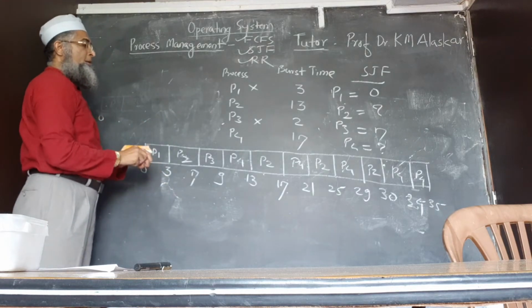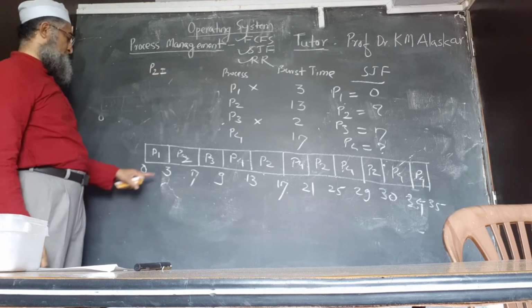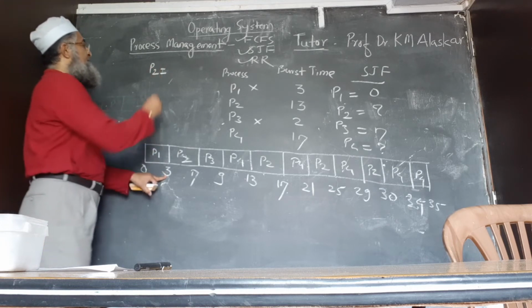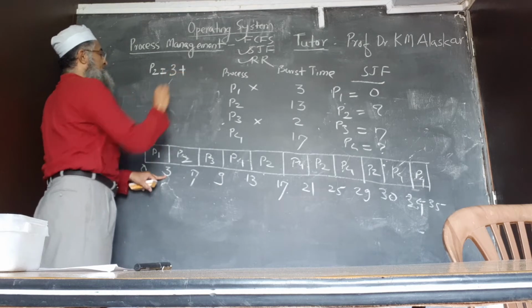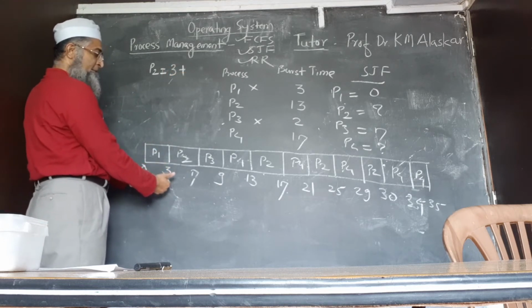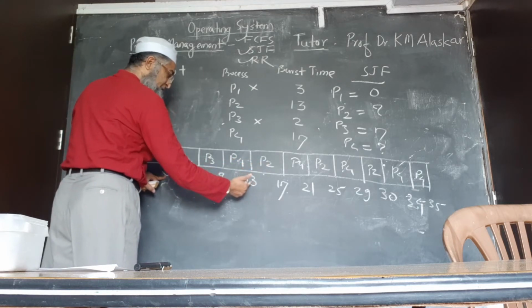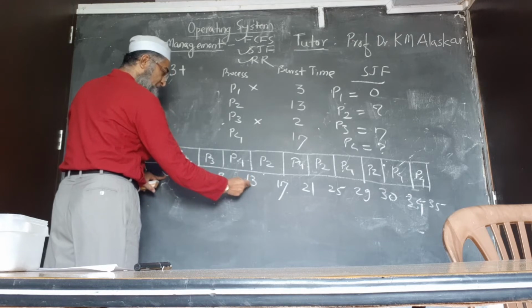Now see for P2. Here it is 3, okay. Then after, P2 gets the chance here, so this is 13.